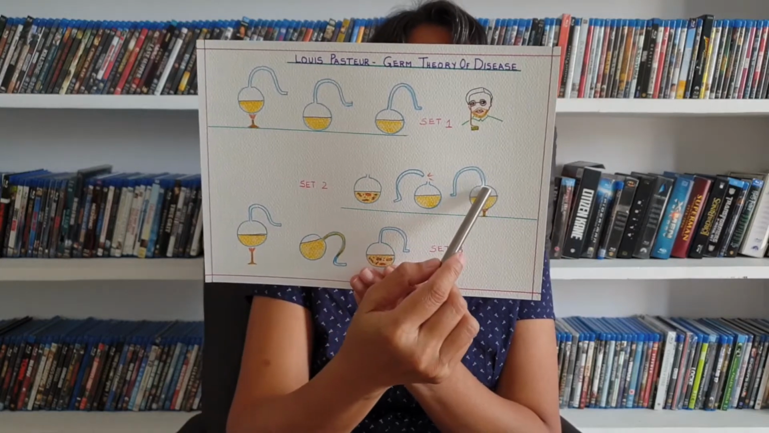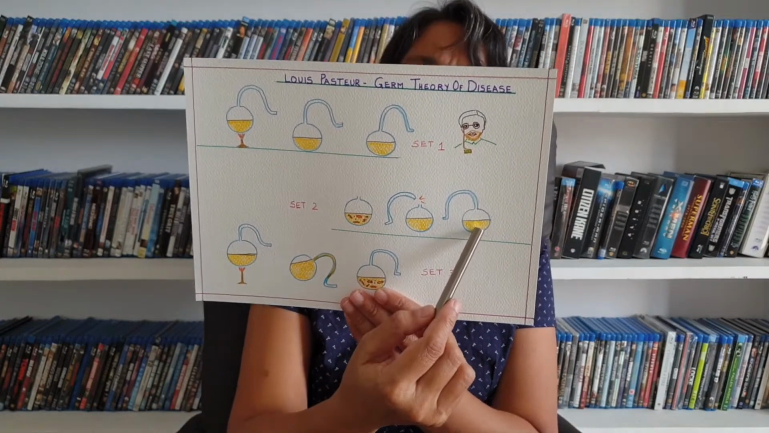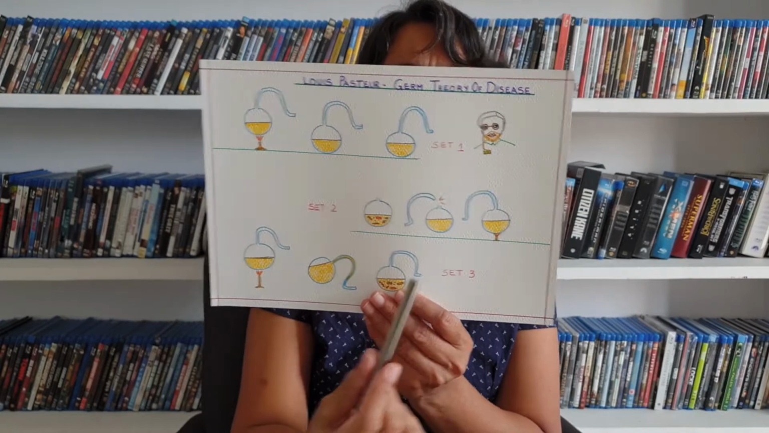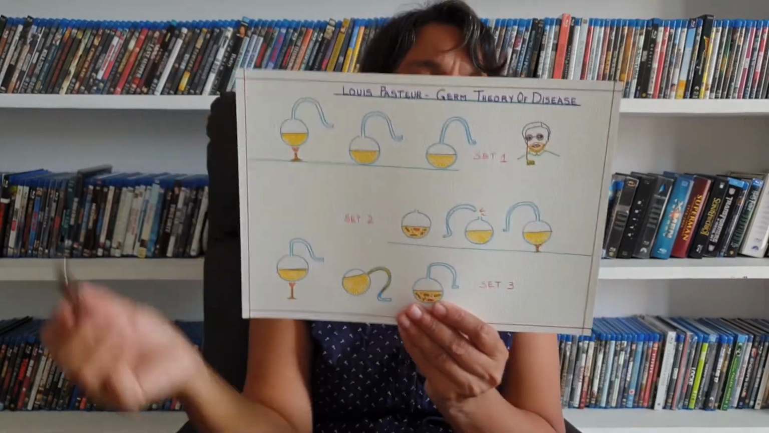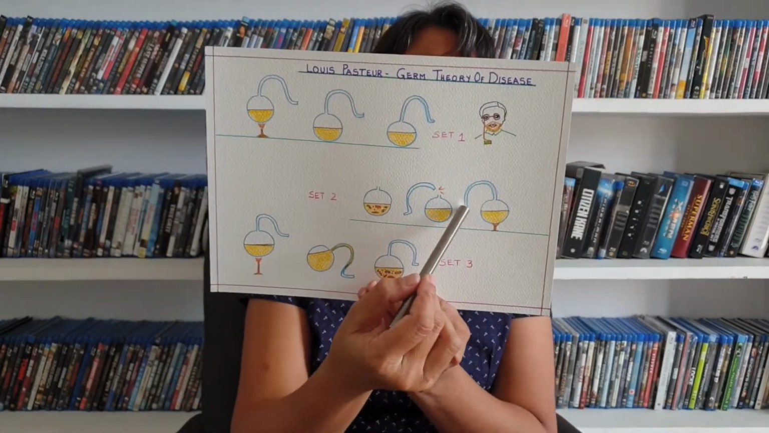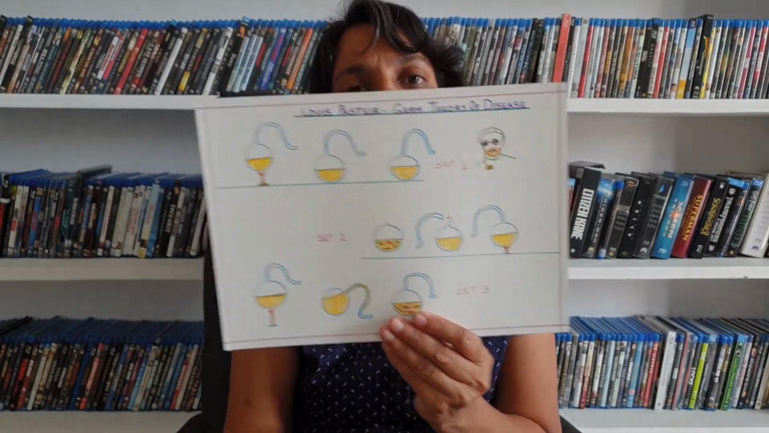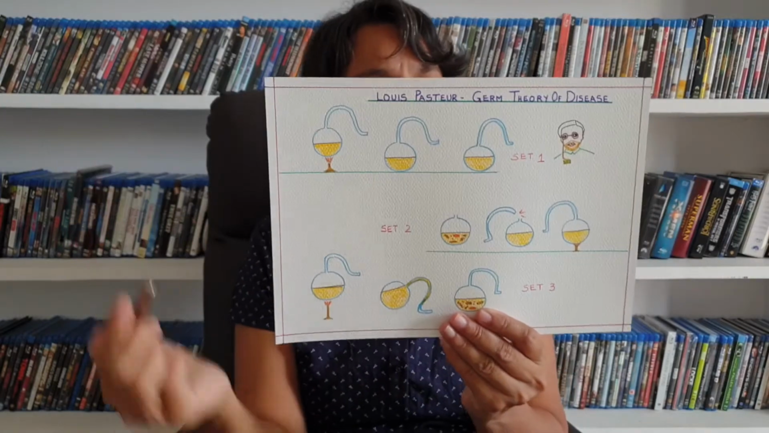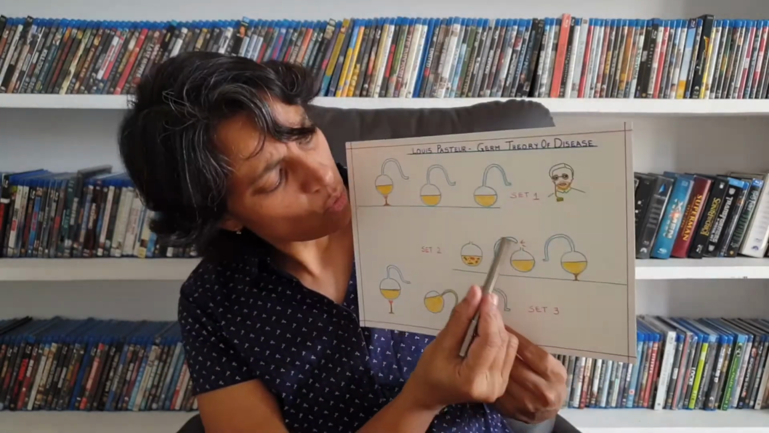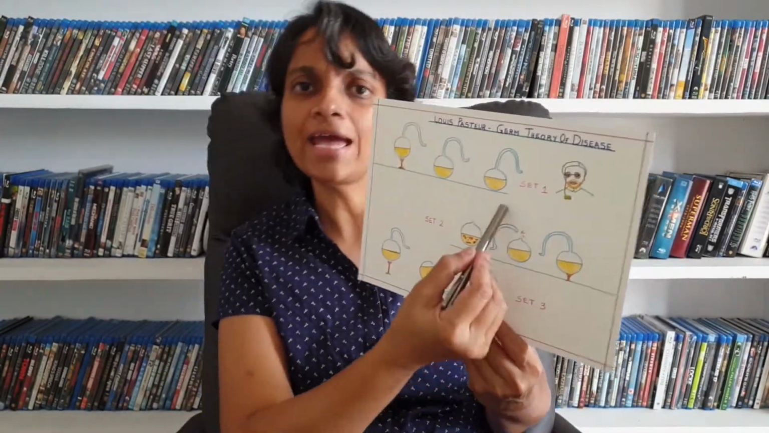The air was pure because it was also sterilized. The broth was also sterilized, heated up in such a way that the microorganisms would have died. And the long-necked flask was there. But in this set, he broke the long-necked flask. He broke it. So when he broke it, the little opening that is here will allow air from outside to